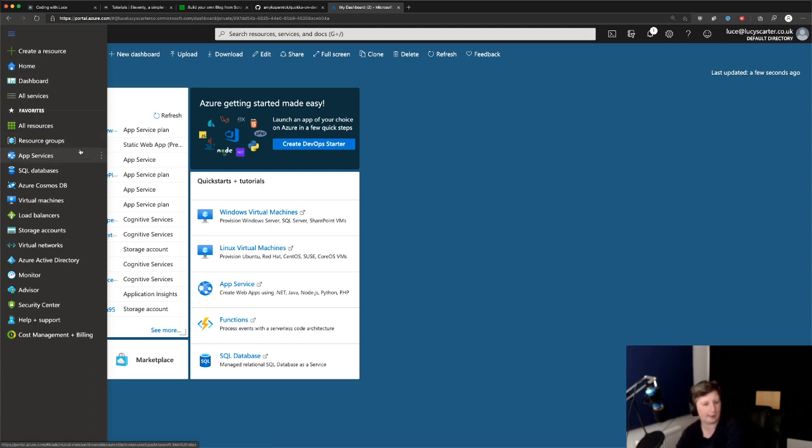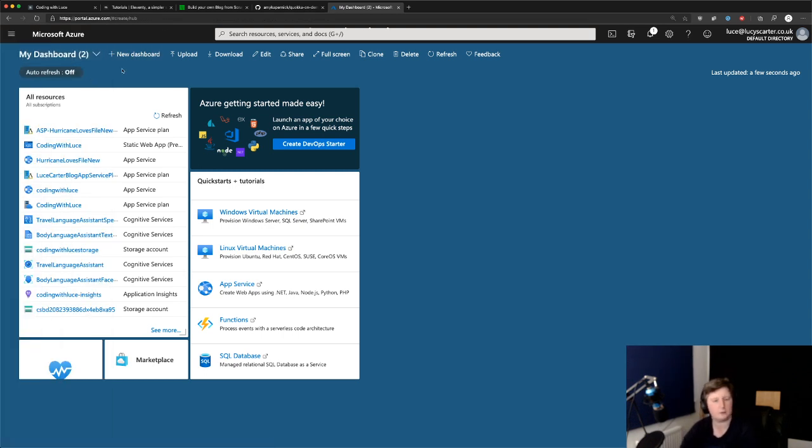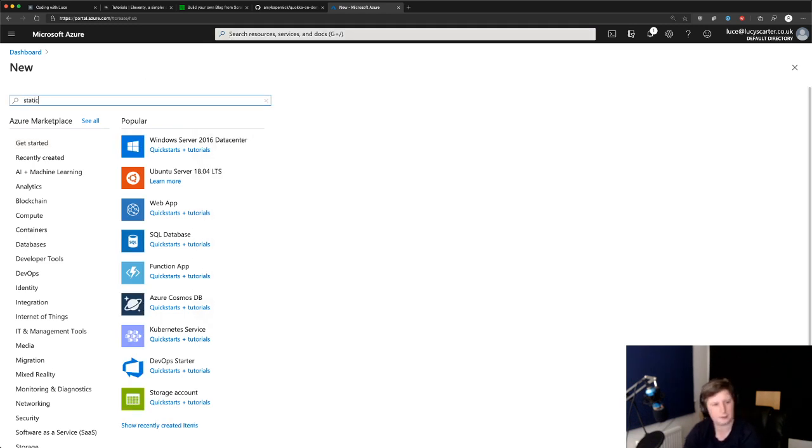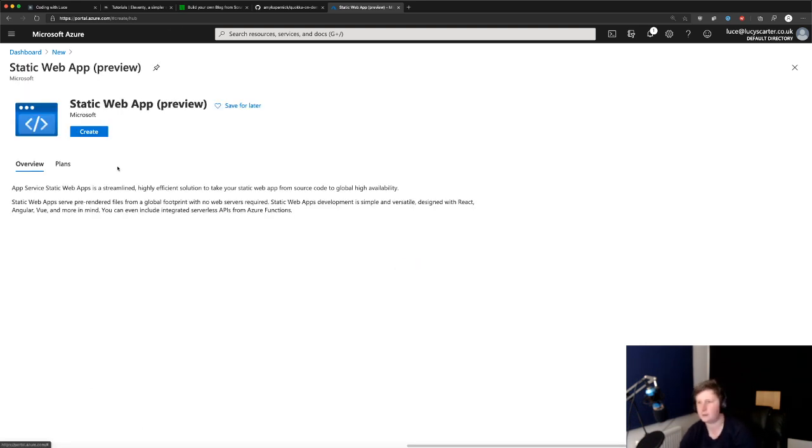But we want to create a resource, search for resources. We want a static web app. There we go. So it's still in preview, but that's okay. So what this will do is we're going to create one.